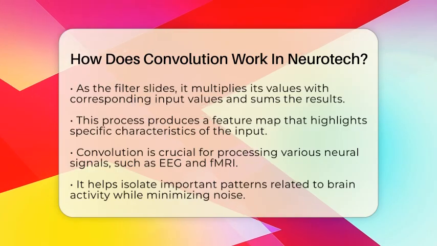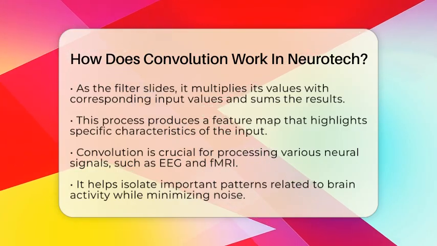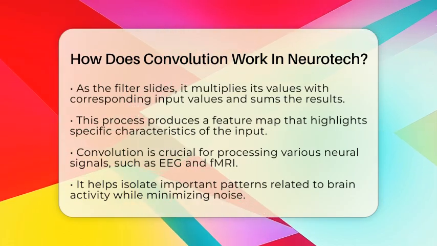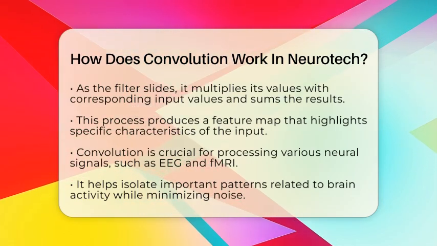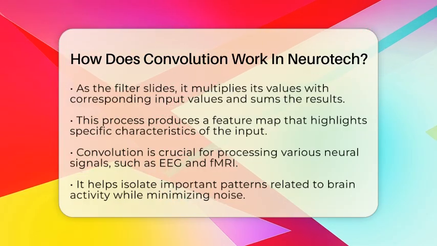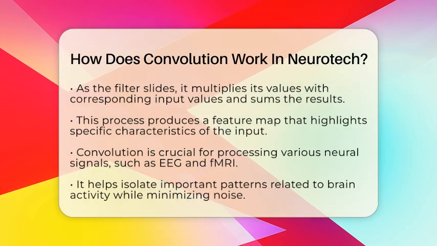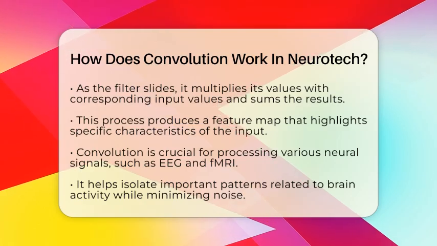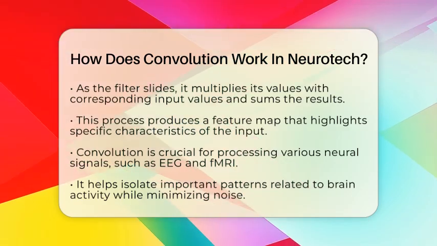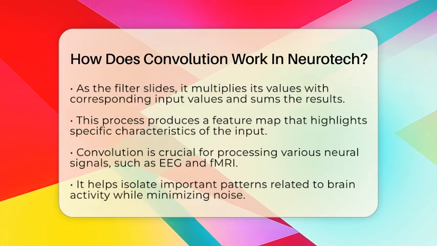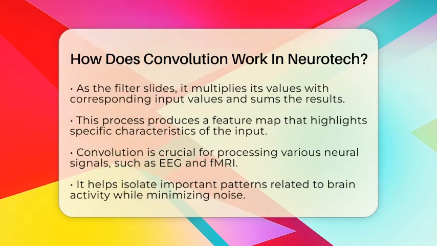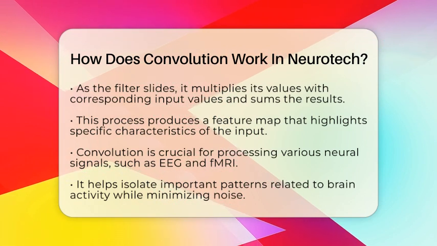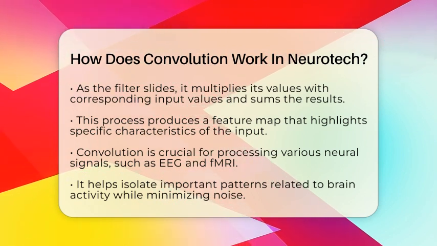In the context of neurotechnology, convolution is essential for processing various neural signals, such as electroencephalography, functional magnetic resonance imaging, or intracranial recordings. These signals can be quite noisy and complex. Convolution helps to isolate important patterns related to brain activity by focusing on relevant spatial or temporal features while minimizing noise. Convolutional neural networks use this operation extensively.